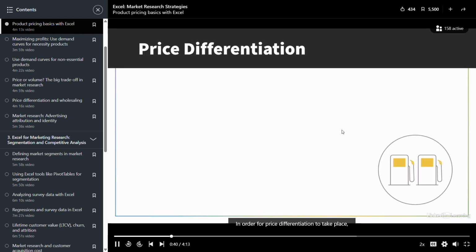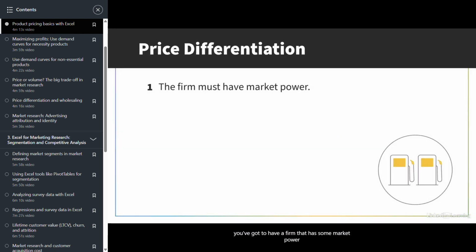In order for price differentiation to take place, you've got to have a firm that has some market power and can distinguish between their consumers and can prevent resale. Without market power, let's pretend we have two gas stations as an example. They're competing against one another. They don't have any market power. Without that market power, if gas station A raises their price per gallon on gas by 5 cents, everybody will go across the street to gas station B. There's no difference in gasoline, at least for me. I don't really care whether I have Exxon or Chevron fuel in the tank, as long as it gets me where I need to go.